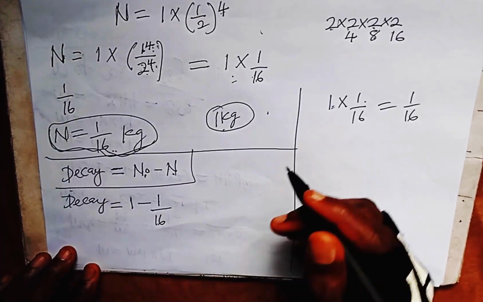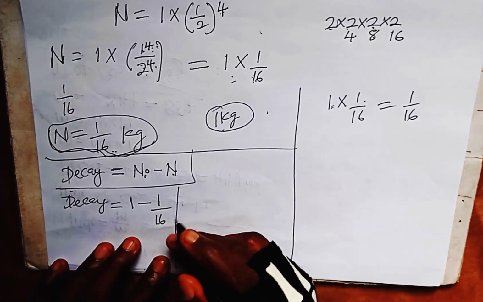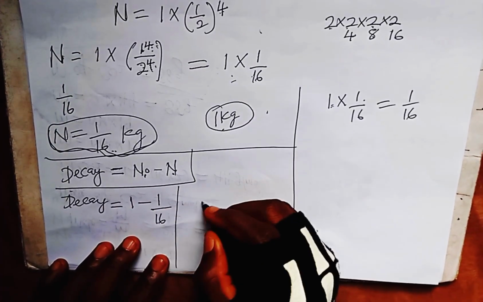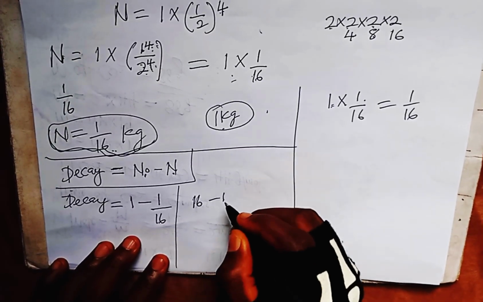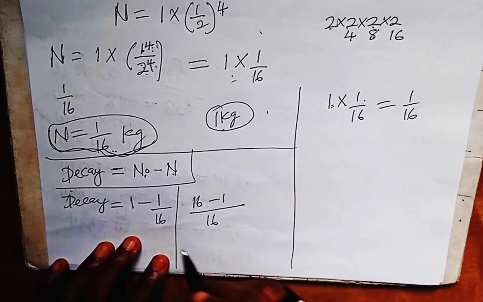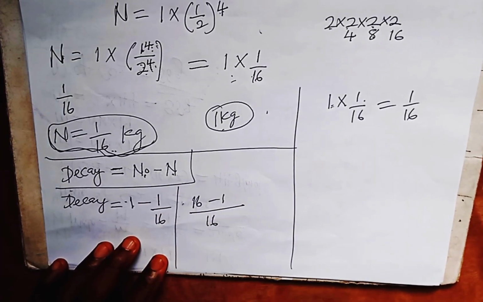So how are we going to solve this in maths? In maths, when you have something like this, under the law of fraction, you are going to use the denominator. You put the denominator on both sides. So you are going to have something like 16 minus 1 over 16. You bring the denominator up. Okay, 16 minus 1 over 16.